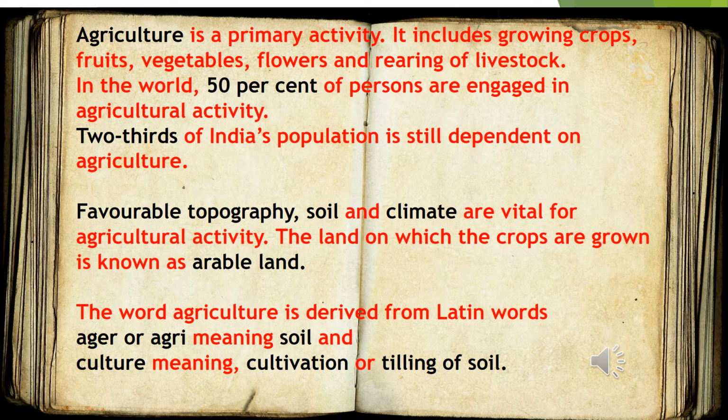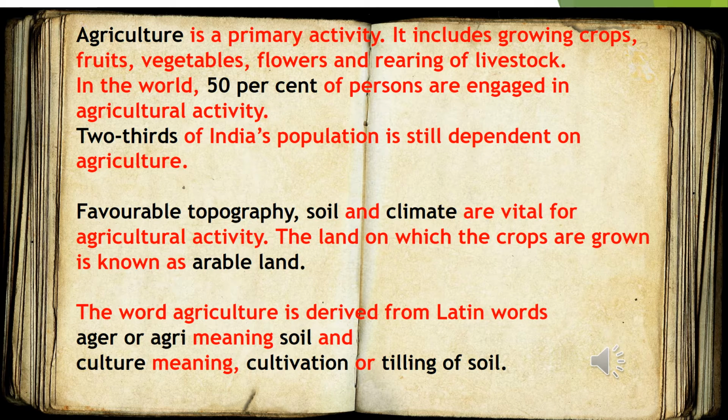Agriculture is a primary activity. It includes growing crops, fruits, vegetables, flowers, and rearing of livestock. In the world, 50% of the persons are engaged in agricultural activity. Two-thirds of India's population is still dependent on agriculture.